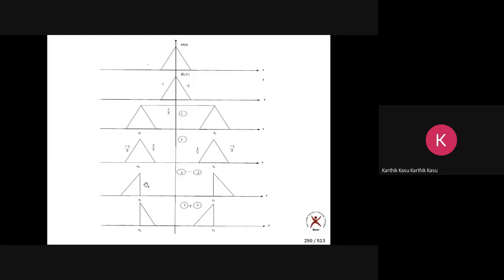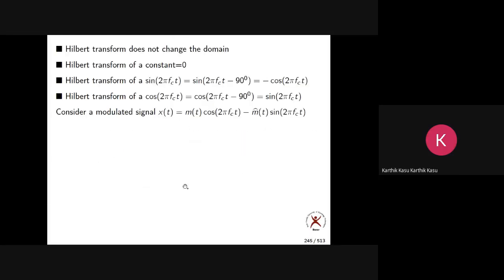The same thing happens on the negative frequency side also. Now what is the signal, 1 minus 2? Anybody? USB. Correct. So this is the SSB, SSB having the upper sideband. Now here, what is X of t? Can you tell me? It is the SSB modulated signal having the upper sideband.